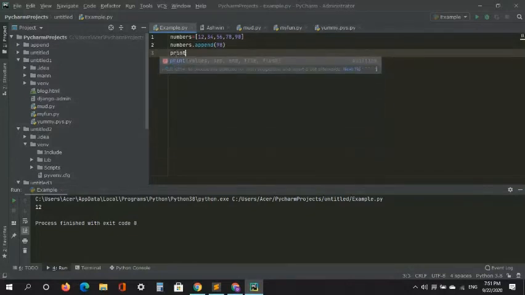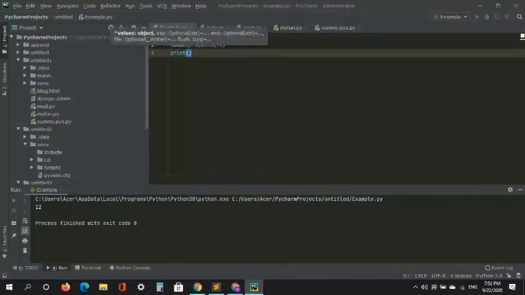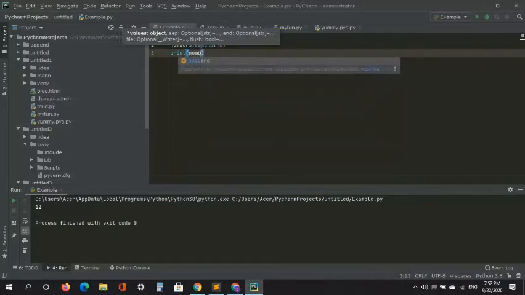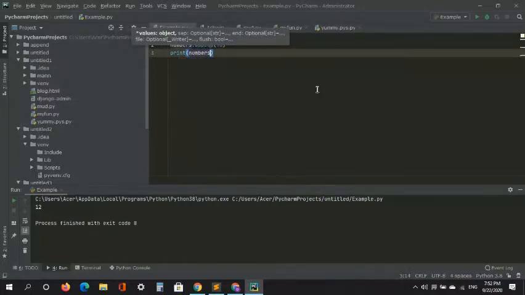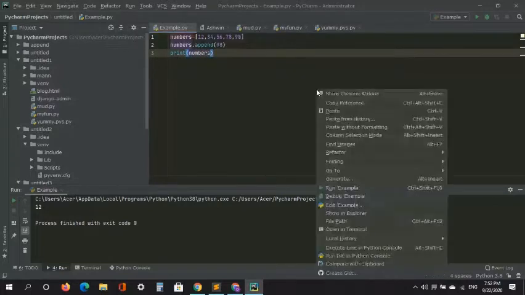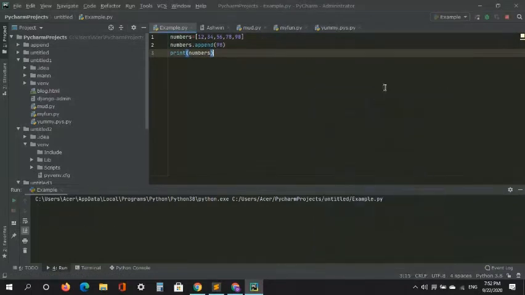So let's print the whole list, so we don't need to include the square bracket. When I run this, boom! You got 12, 34, 56, 78, 90, and 98. So Python adds it to the back. It always adds it to the back. I don't know why.